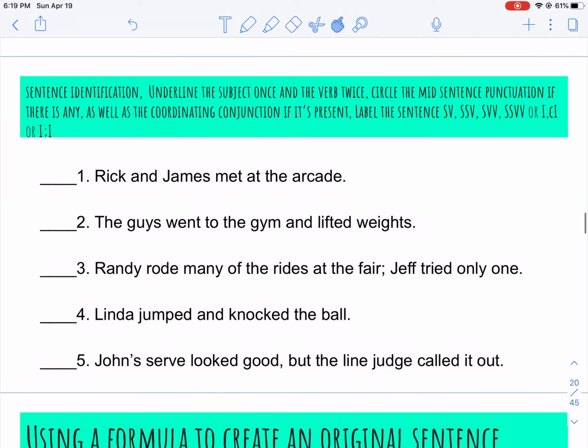Here we go. We have choices. We're either going to have a simple sentence that needs to be labeled, or we're going to have a coordinating conjunction, making it a compound sentence.